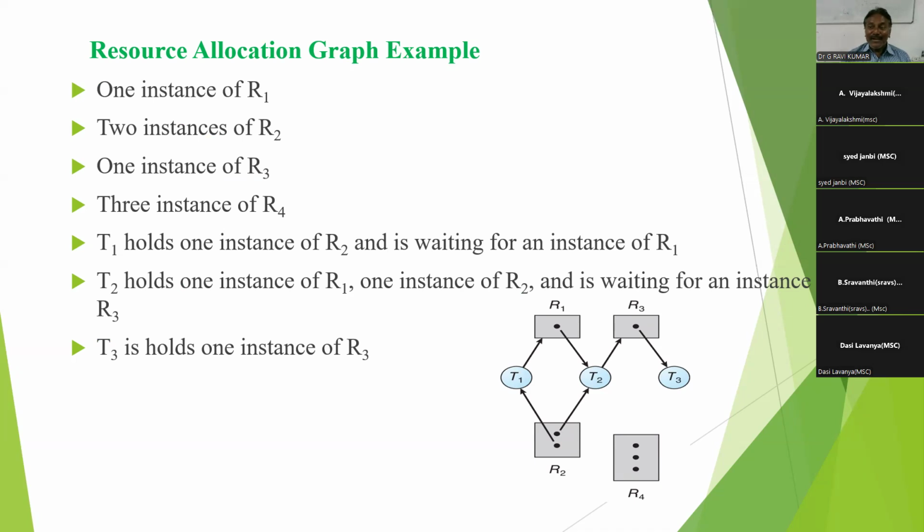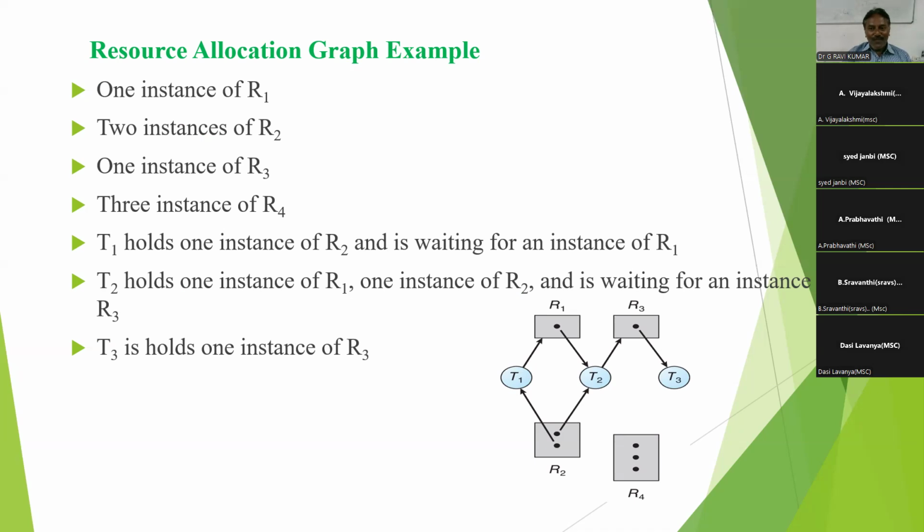The instances are represented by dot symbols. Now observe this diagram. Three threads T1, T2, T3 and resource types R1, R2, R3, R4. R1 contains one instance, R2 contains two instances, R3 one instance, and R4 three instances. So presently this situation is represented as a resource allocation graph.